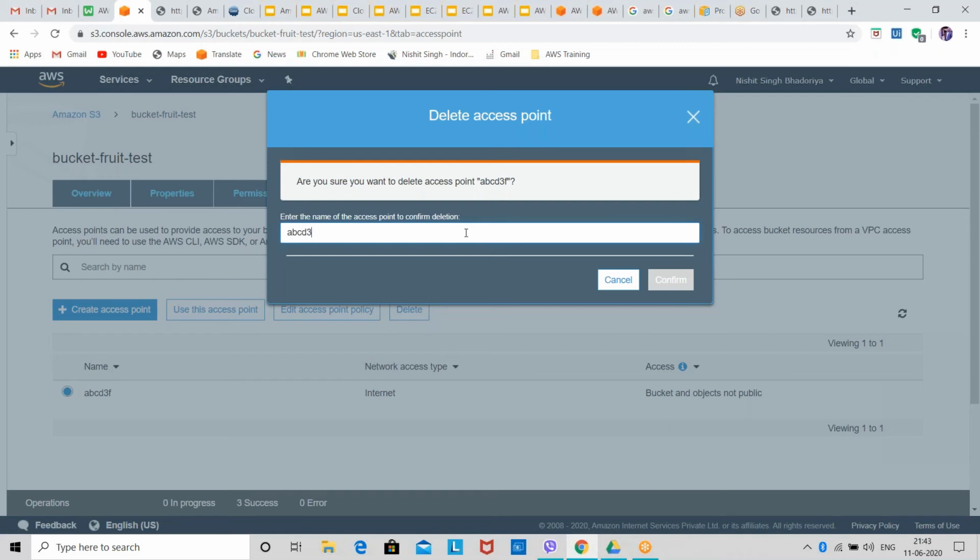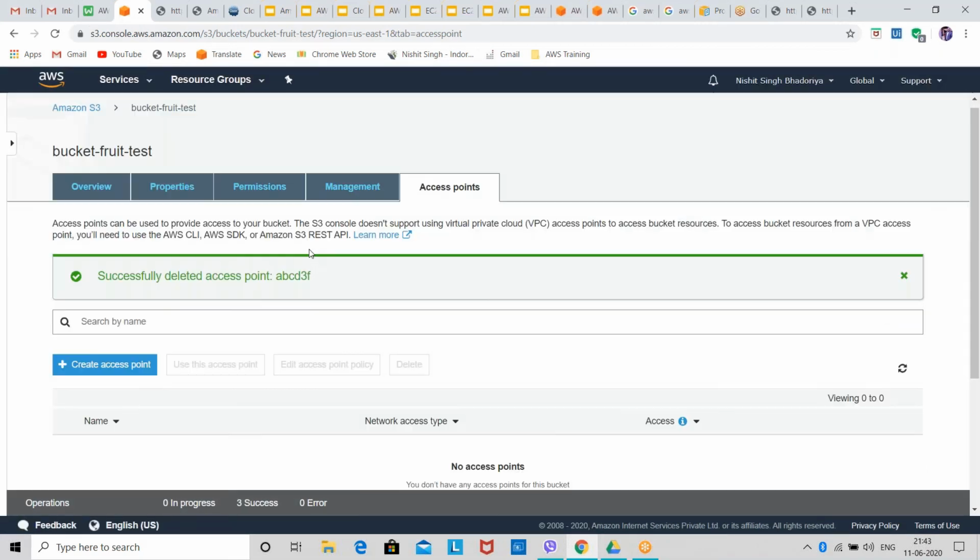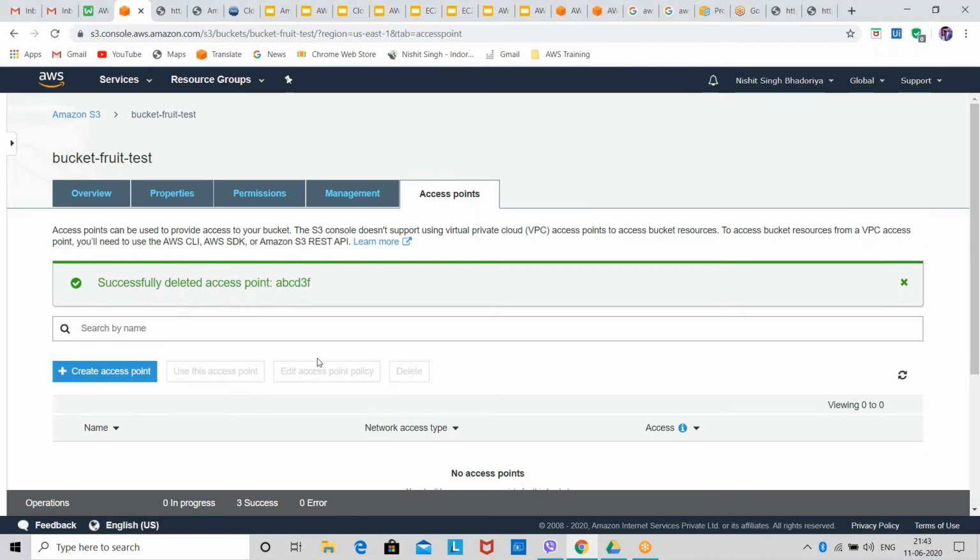So you cannot claim on AWS, like, how did my data get deleted? They'll tell you we have put in a security option that you have to write the name. So how could your object get deleted automatically? So this is a security feature, not an issue. When I deleted my access point, they asked me the name.